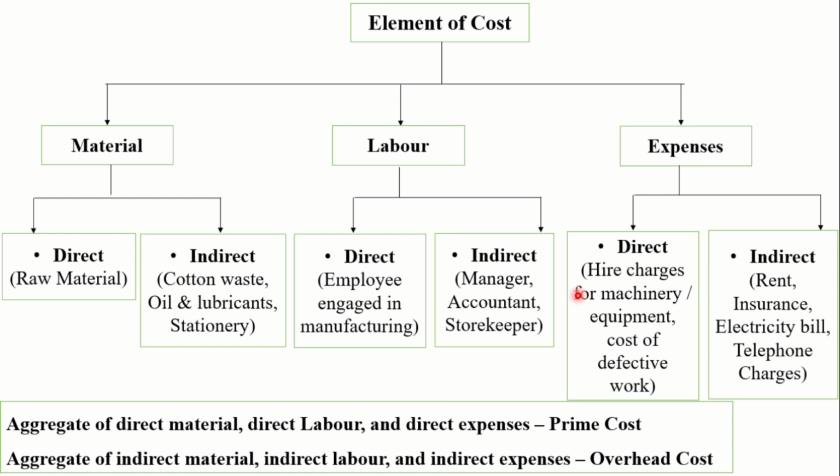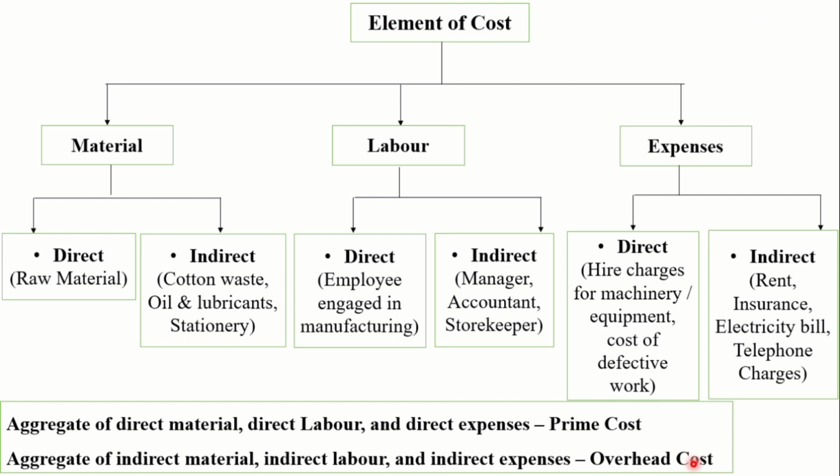Now, indirect expenses are those expenses which cannot be identified with the individual cost center. Examples of these costs are rent, insurance, telephone expenses, electricity bill, lighting. These are examples of indirect expenses. Again, the aggregate of direct material, direct labor and direct expenses we call the prime cost.